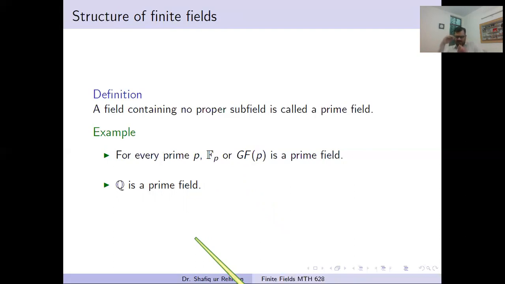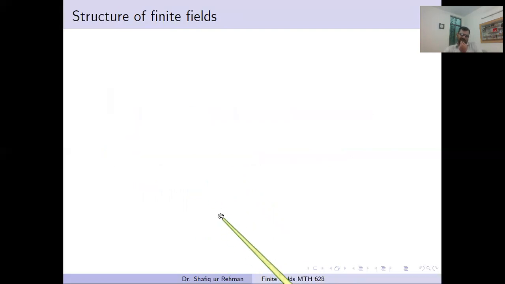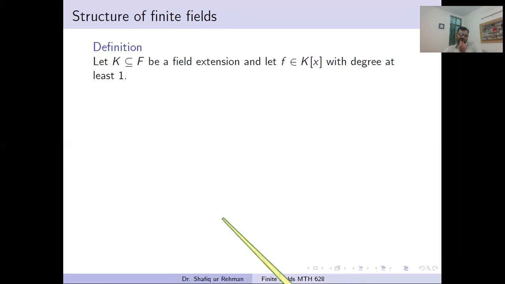In our lectures, when we talk about the subfields of finite fields, this will be helpful. These are called prime fields. They are also called base fields. And now we come to the next definition.